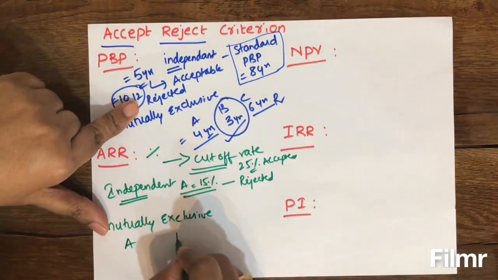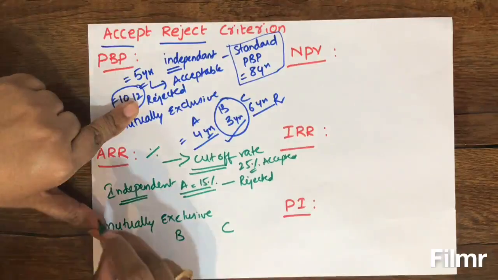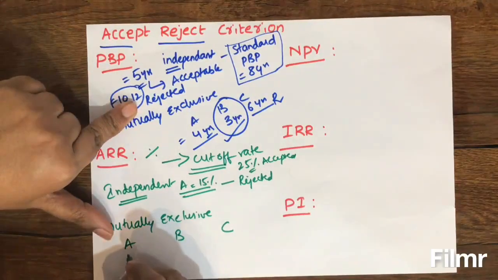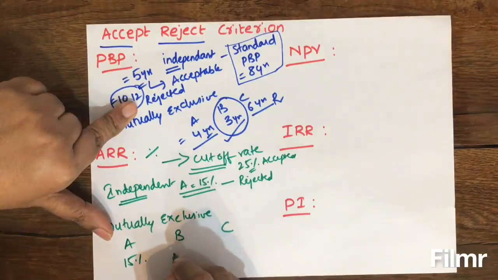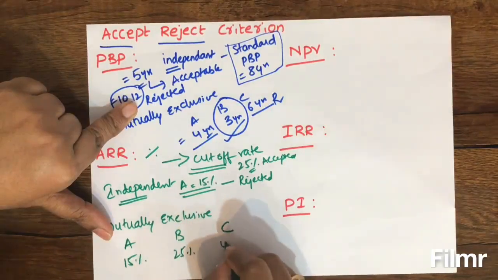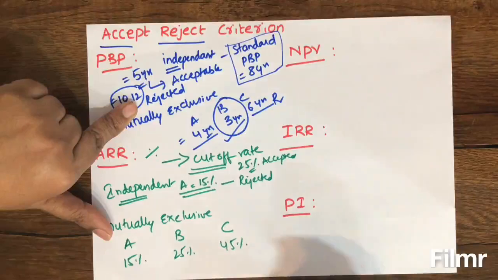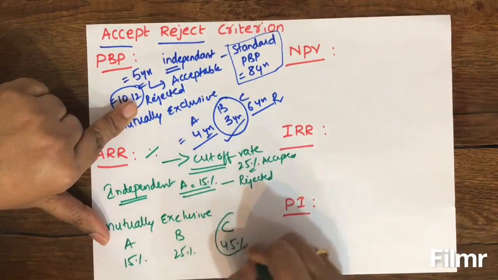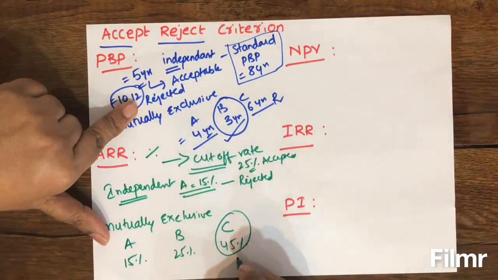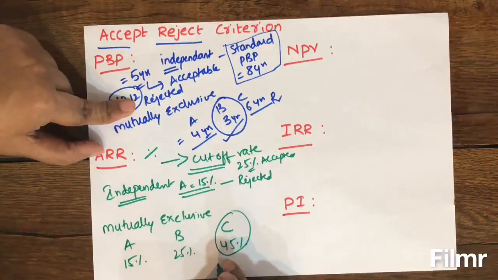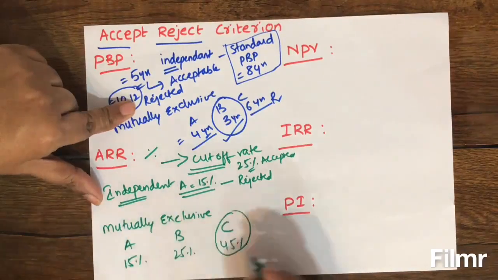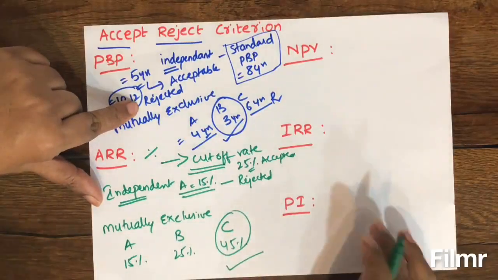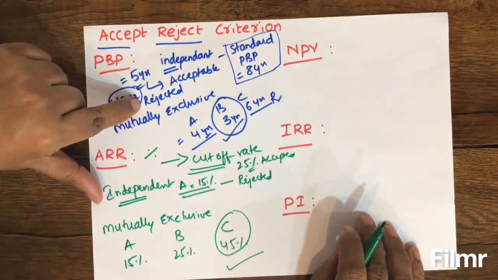So A, B, C. Project A is giving you some 15% ARR, 25% and 45%. Obviously, project C will be accepted because it is giving you maximum return in terms of percentage. So in case of ARR, this is how decisions will be taken by financial manager.